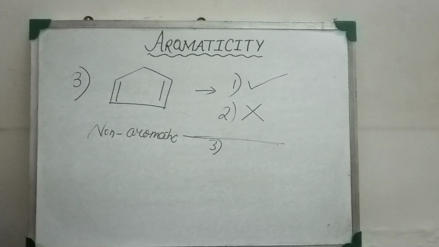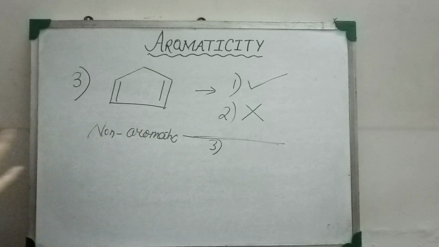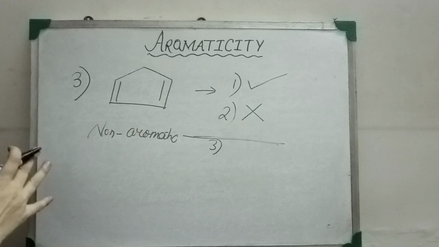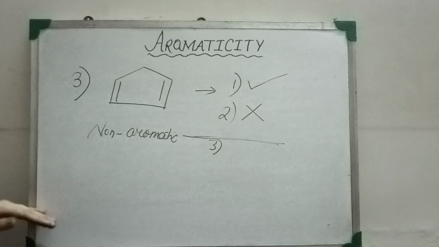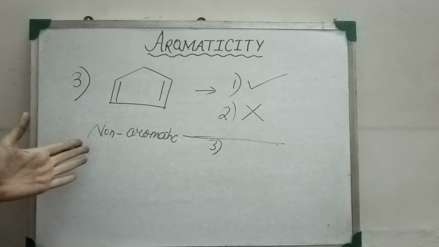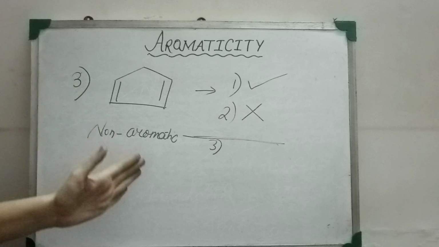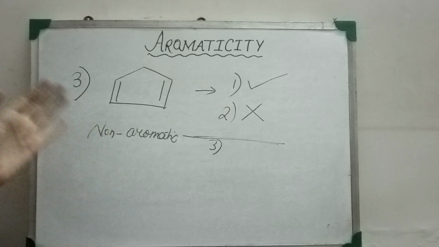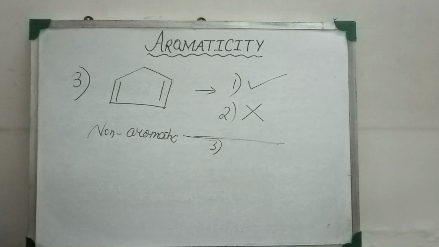Okay, so this is the manner in which we can determine the aromaticity of a given compound. We just need to follow the first, second and third criteria. If all of the criteria of aromatic compounds are followed by the given compound, the molecule will be aromatic. If the third criterion of aromaticity is not followed, then we go for the anti-aromatic formula. If that is not followed, then the molecule must be a non-aromatic compound. Okay, so we are done.